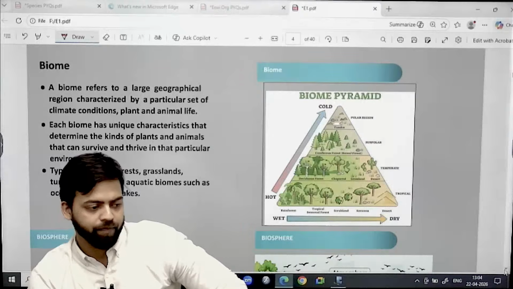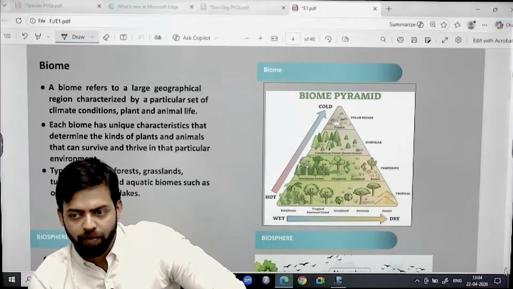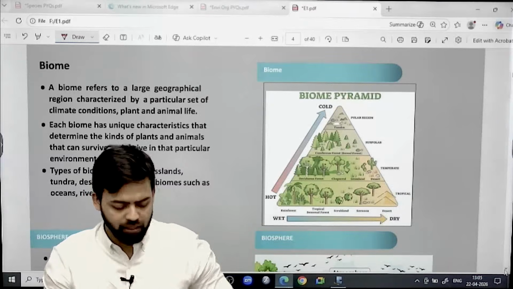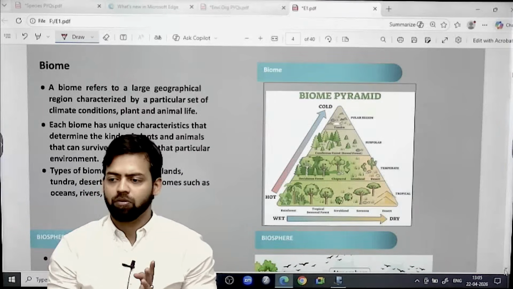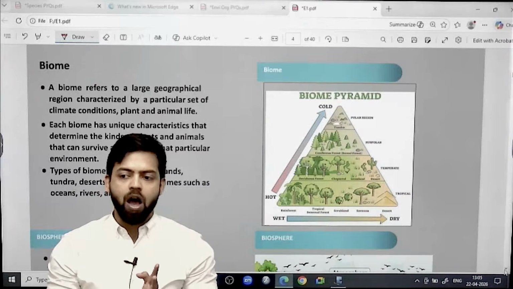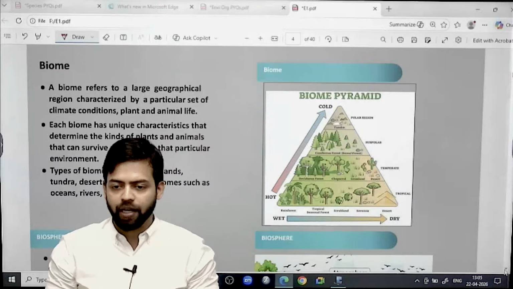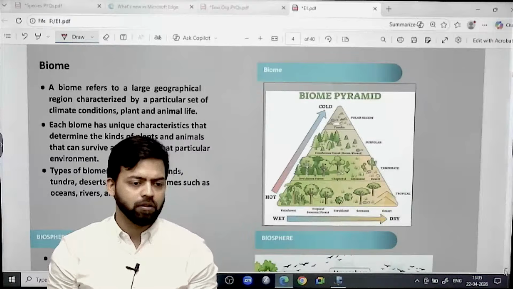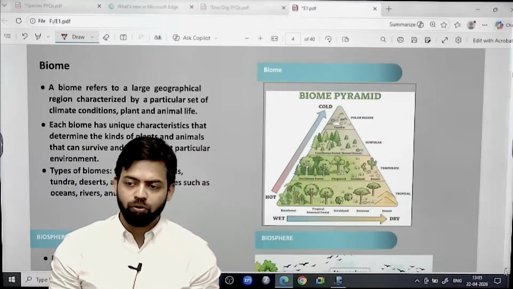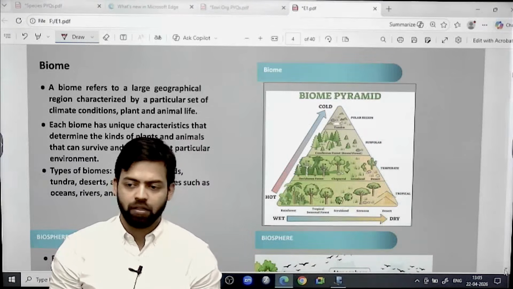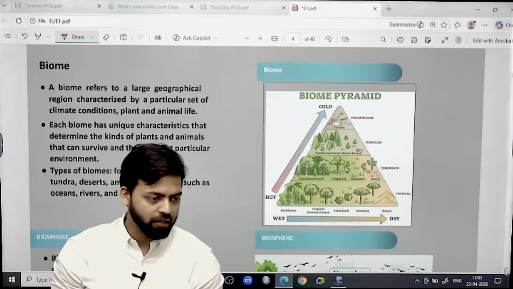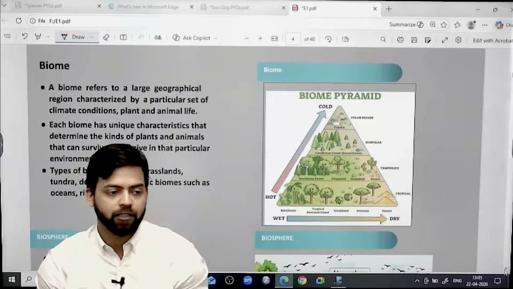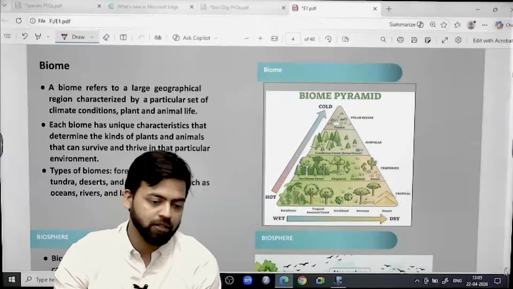Whenever we say that there is deterioration of a particular type of soil, why we say this? It can happen either because there is no decomposer available, or because of the loss of nutrients, right? And whenever loss of nutrients happen, what do we do? When we have to do the agriculture, we add fertilizers, right? So fertilization becomes important. That's why nutrient cycling becomes important. So that is the scenario.